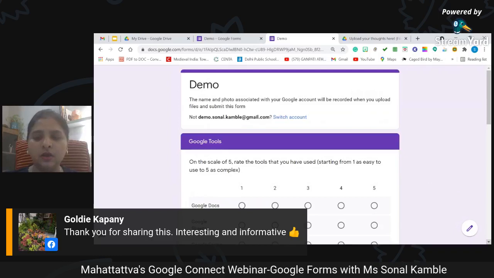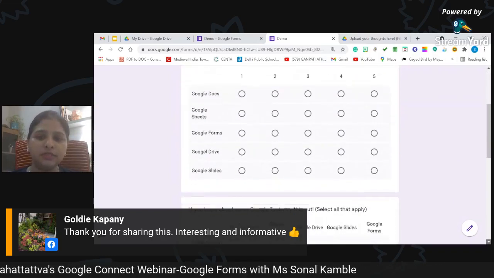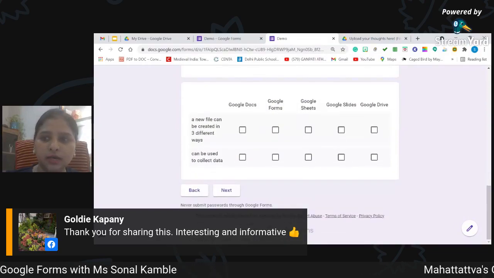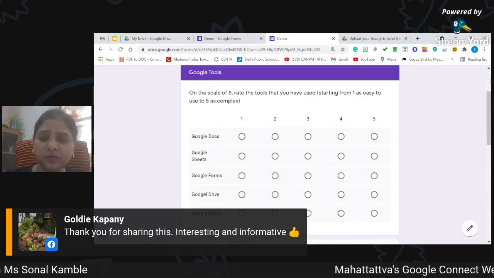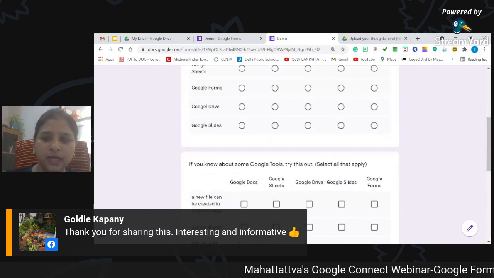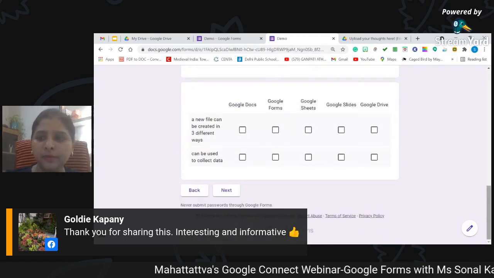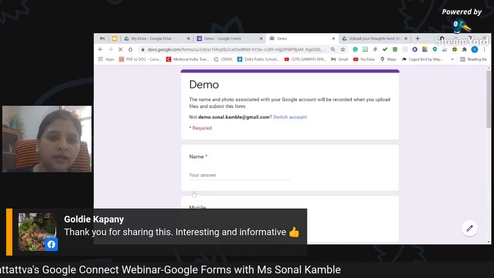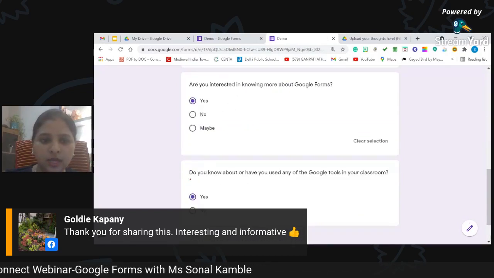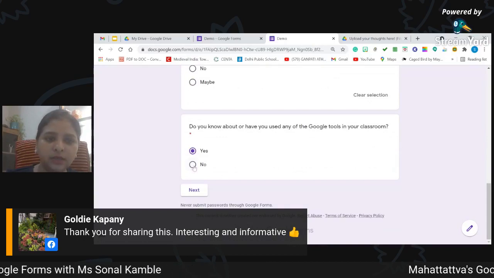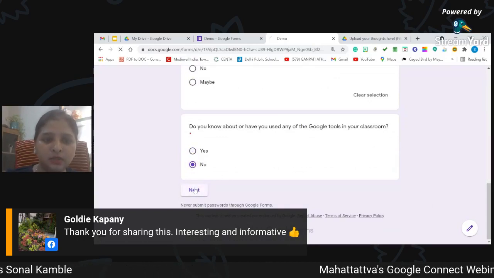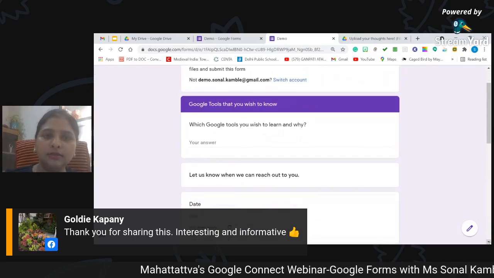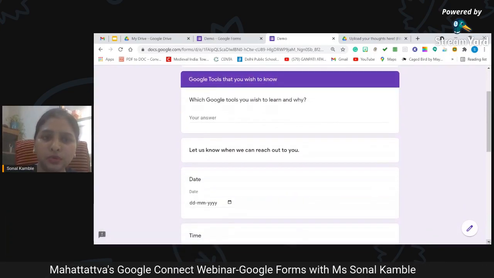Okay, you see only one section is available here, which is section 2, and only the 3 questions which I added in section 2 are available here. So I thought, I don't know about any tools, and maybe I have gone to a wrong section. What can I do? I can go back here, and if I feel that no, I haven't used it, I will select no, and I will click next. What happens? See now. It has taken you to another section, and that is Google tools that you wish to know.